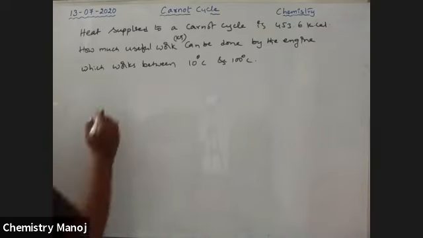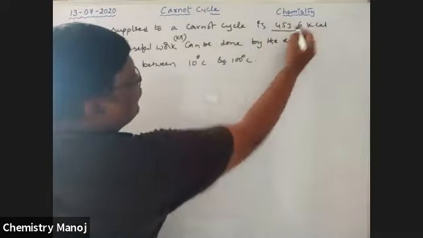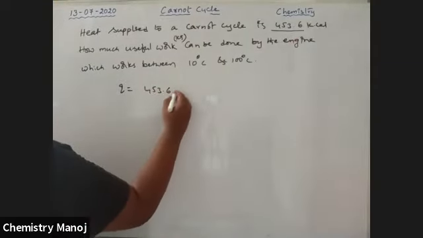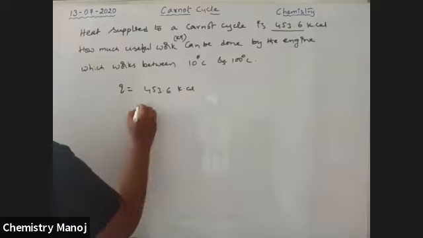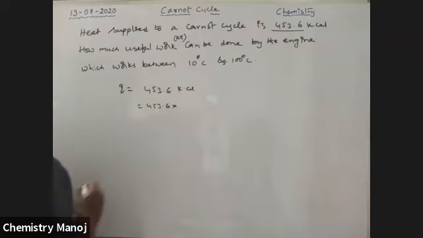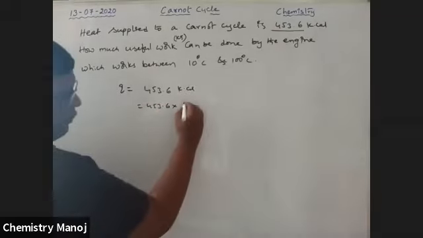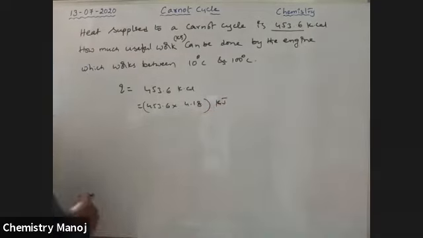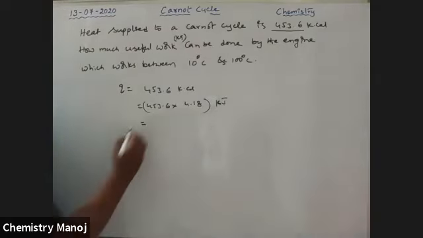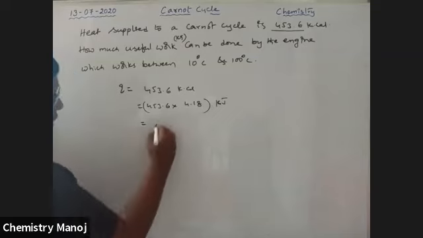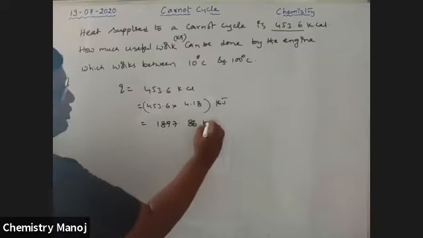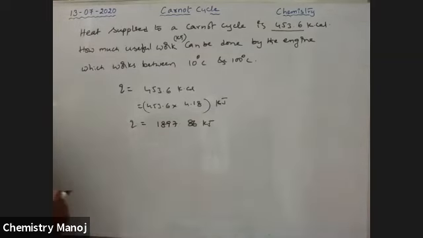Here, the supplied heat energy is how much? Therefore, Q is equal to 453.6 kilocalories. That is equal to 453.6 into 4.18 kilojoules. The value is converted into kilojoules. So the value is how much? I calculated this: 1897.86 kilojoules. This is in kilojoules.